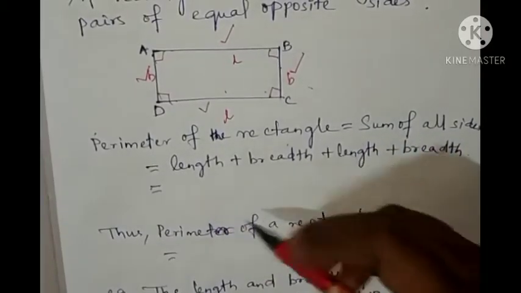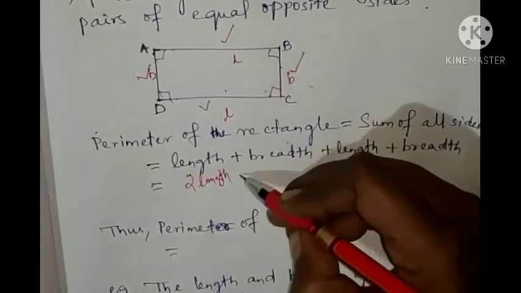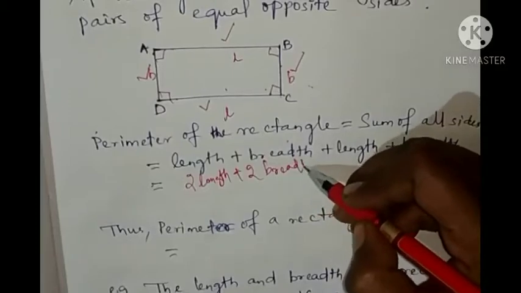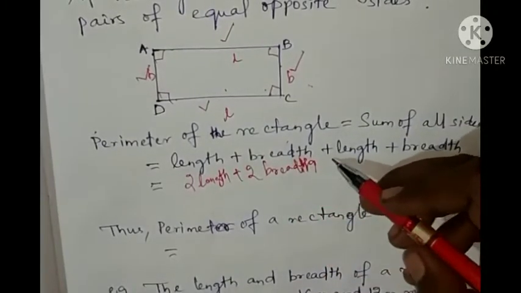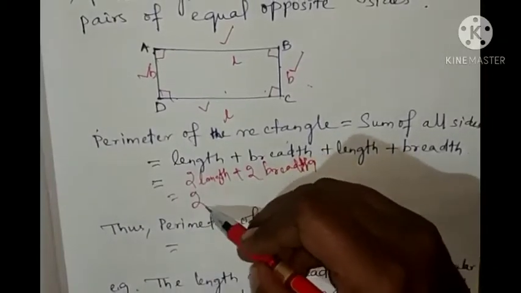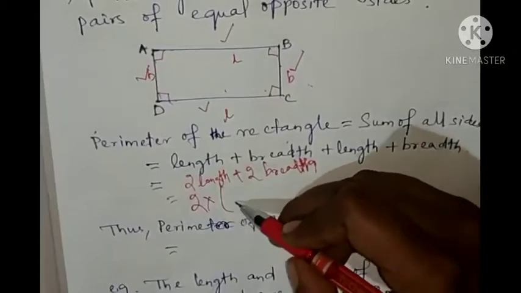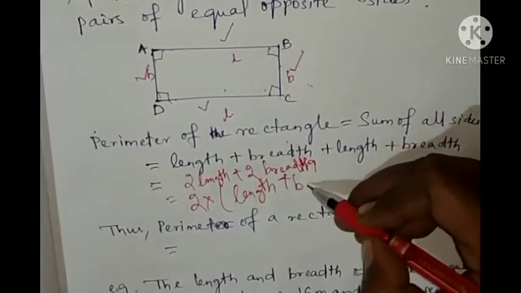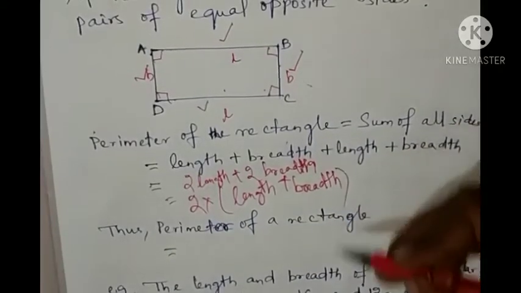So length plus breadth plus length plus breadth gives 2 length plus 2 breadth. So you can write 2 into the whole of length plus breadth, bracket close.